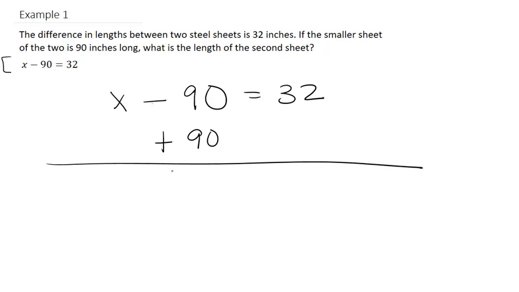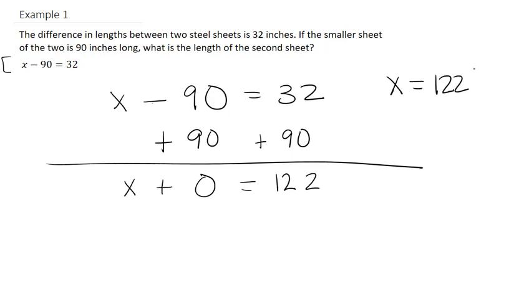This means negative 90 plus 90 is 0. So we're left with just x on the left-hand side of the equal sign. However, whatever we do to one side, we must do to the other. So we need to add 90 to the right-hand side of the equal sign. So 2 plus 0 is 2. 3 plus 9 is 12. So we have 122. And since this is just x plus 0 equals 122, really x is just then equal to 122. And this would be our solution. And our units would be inches. Let's do another example.